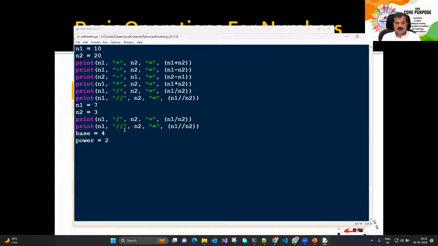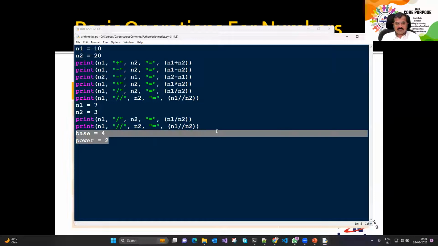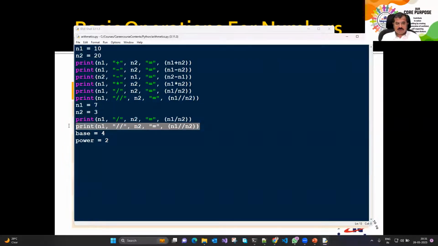Now let's go to this base and power. So we have 2 and 4 as the two values. I would like to know how much 4 to the power 2 will be. So instead of n1, I could just say base raised to the power 2, star star, power is equal to, I can just say base star star power.